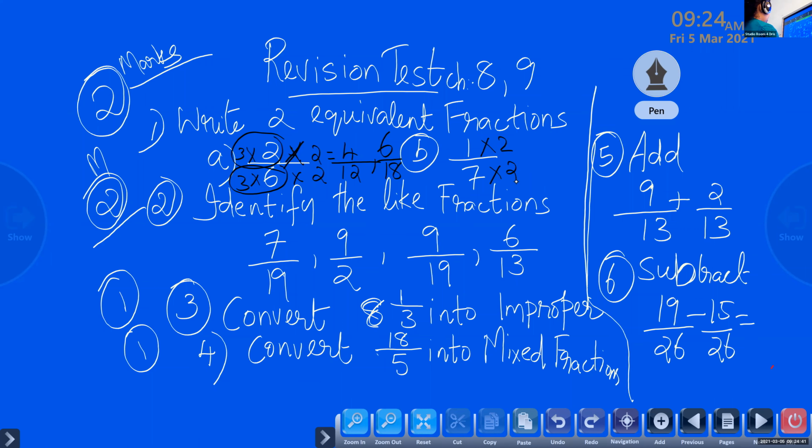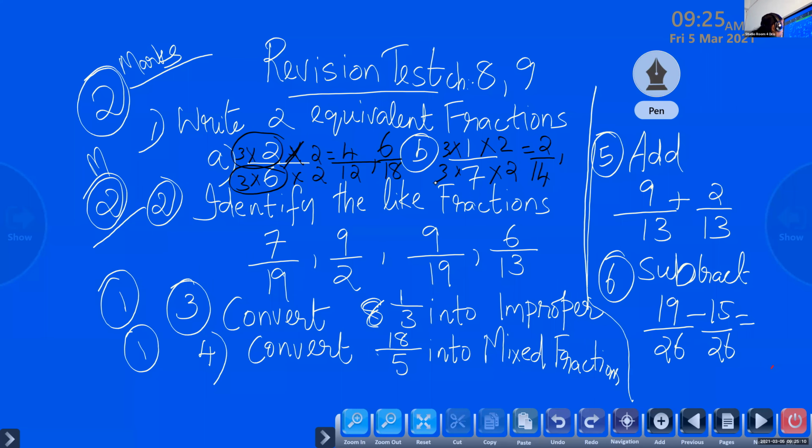1 into 2. Unmute and speak. 1 into 2 is 2. 7 twos are 14. 14. Okay, again multiply with the 3.